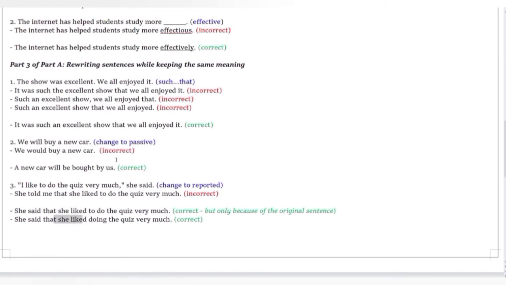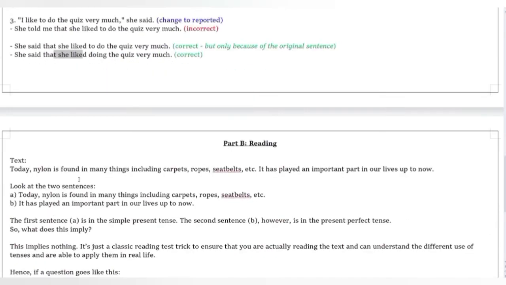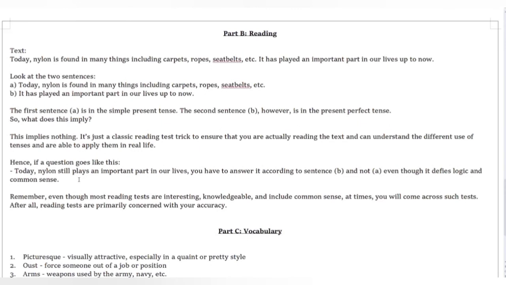Okay. Next, let's do some reading. So reading we saw. Let's look at the text. Today, nylon is found in many things, including carpets, ropes, seat belts, etc. It has played an important part in our lives up to now. So look at these 2 sentences. So this is the first sentence and this is the second sentence. Today, nylon is found in many things, including carpets, ropes, seat belts, etc. It has played an important role up to now.